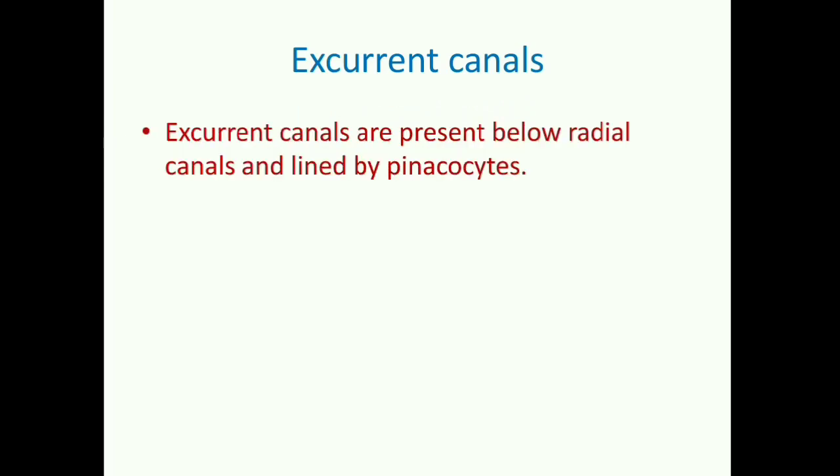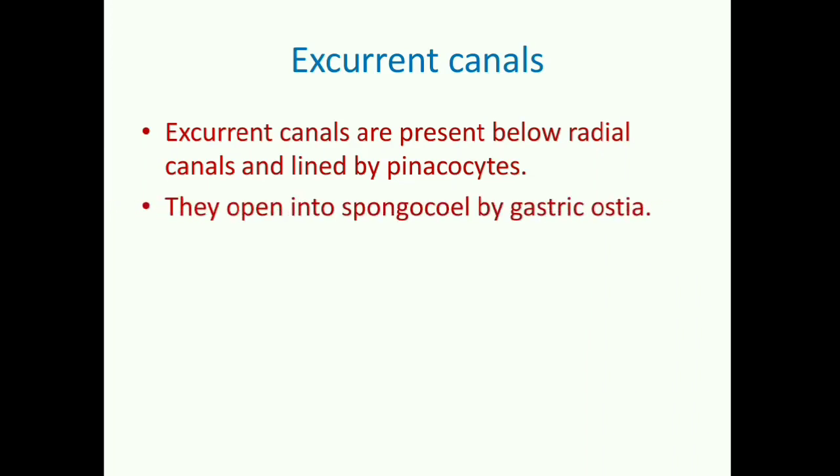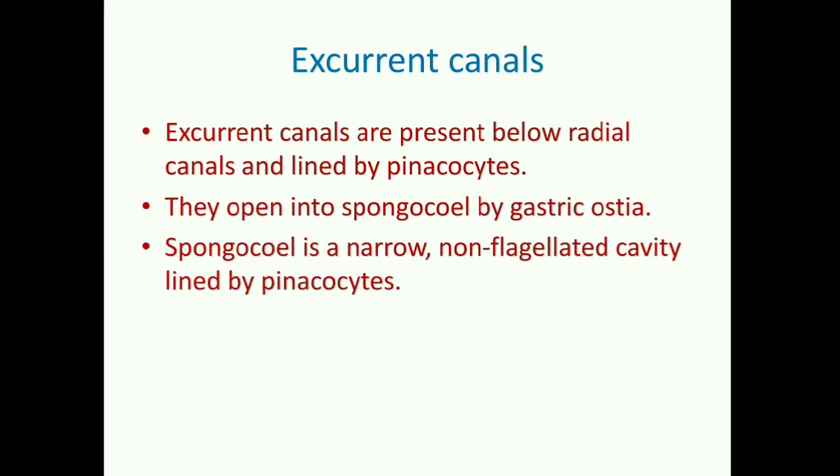Next type of canal, I told you, these are excurrent canals. Excurrent canals are present just below the radial canals, and they are also covered by flat pinacocytes on their inner lining. They are communicating with the spongocoel, the spacious cavity in the center, by gastric ostia. And already I told you spongocoel is a cavity found in the sponge body. It is also covered by non-flagellated pinacocytes, and this spongocoel then further communicates to outside through an opening called osculum, which I already showed you in the basic body plan of a sponge.